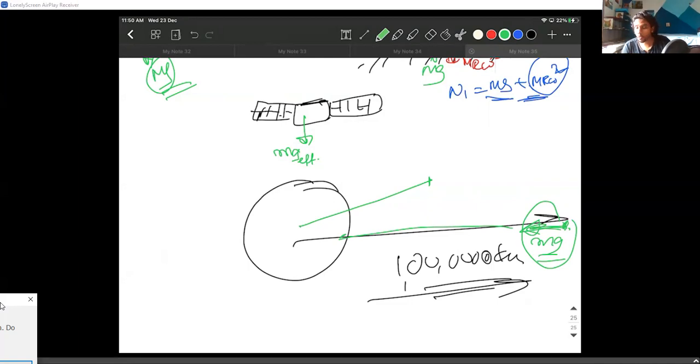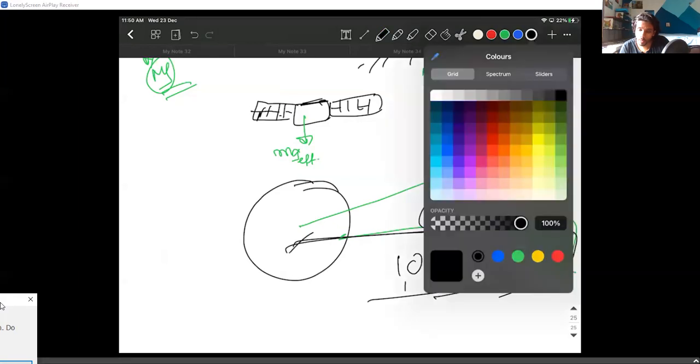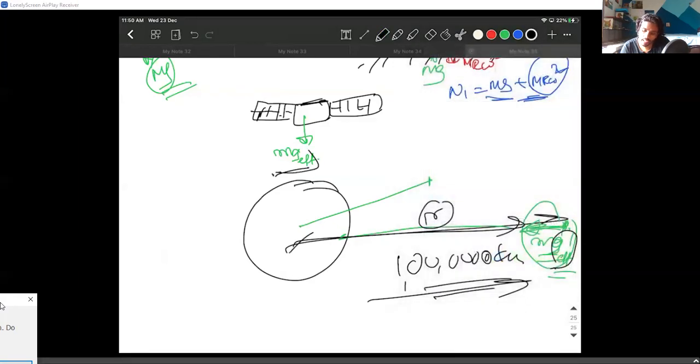But no matter how far I go, the gravity is still acting on you, except it's not this mg, it's some g effective, some other value, because you are at a distance from the Earth's surface. We know that the g value varies, but there is still gravity. So just like that, for the people who are in the satellite, they definitely feel the weight of the bodies. The weight of the astronauts is still there.